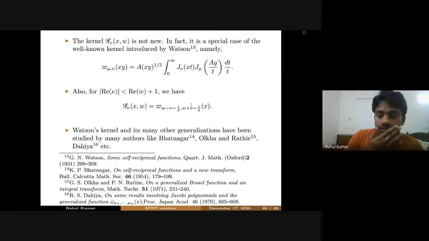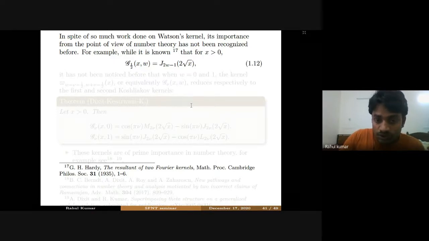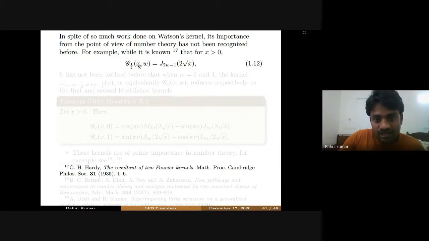Okay, so the Watson kernel and many other generalizations and integral transforms of this Watson kernel have been studied by many mathematicians like Bhatnagar, Olkha, Rathi, and Daya. In spite of so much work done on the Watson kernel, its importance from the point of view of number theory has not been recognized before. For example, for nu equal to half, it was known that this g half function is nothing but a Hankel transform, this Bessel J function.